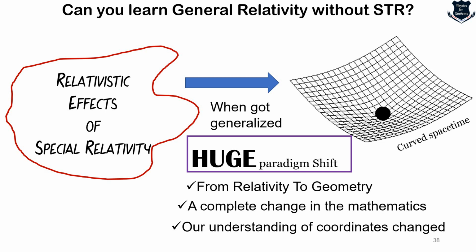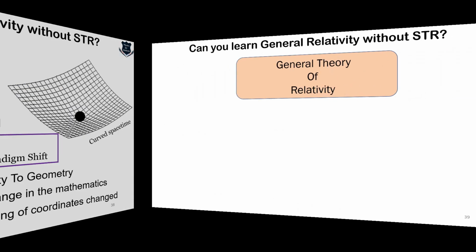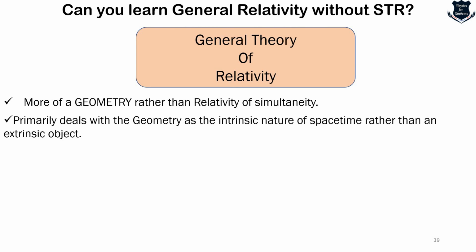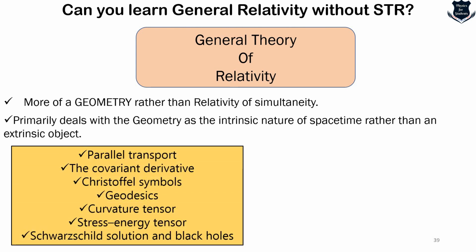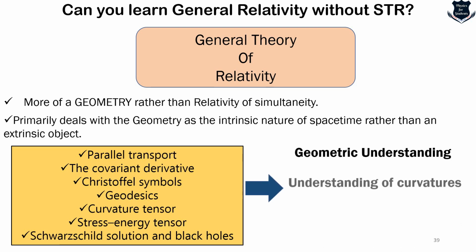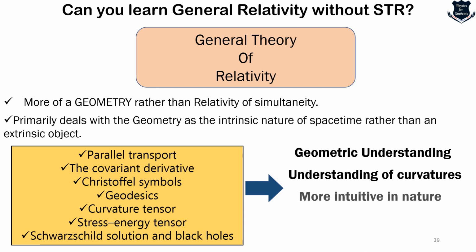So although it would be, I would say, a devilish step for you to jump into general relativity, I would say yes, you can very well learn. And also remember, general theory of relativity is more of a geometry rather than the relativity of simultaneity. So the left-hand side are actually the basic mathematical elements and concepts of general relativity, like parallel transport, covariant derivative, geodesics. All of these are geometric understanding. All of these are understanding of curvatures.